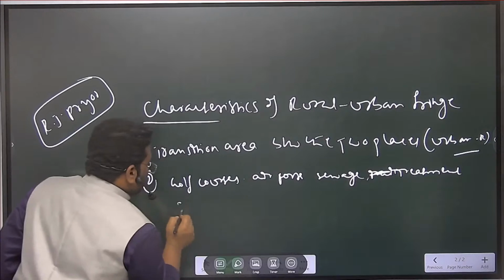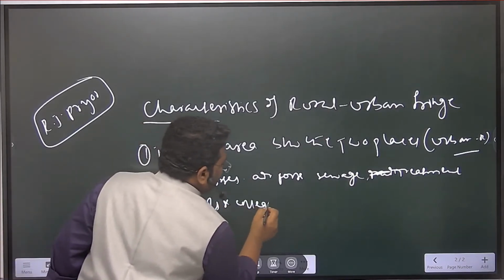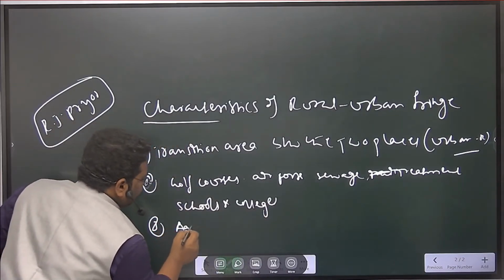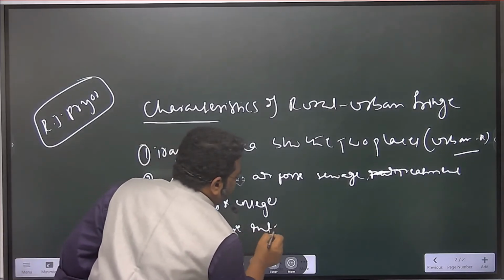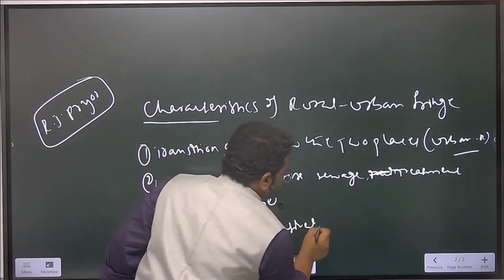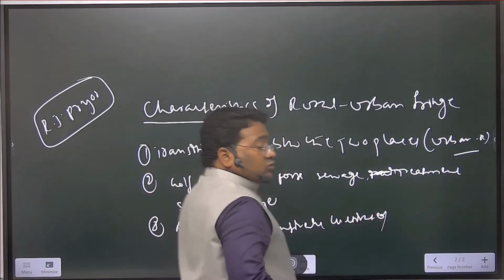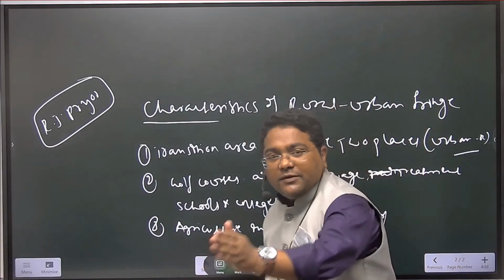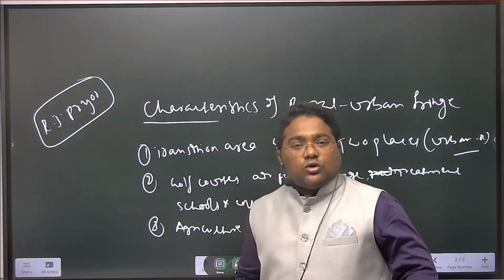And some of the schools and colleges will be present, right? And third, here agriculture is intensively cultivated, right? So when you observe the rural urban fringe area, when you are moving from the center of the city and reaching out of the city, so outward, right?